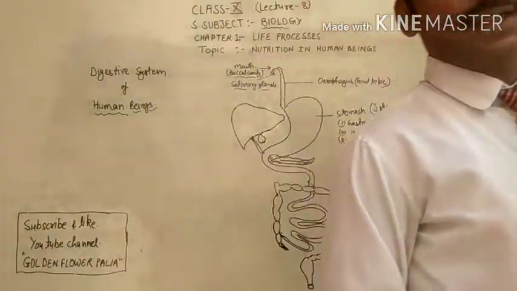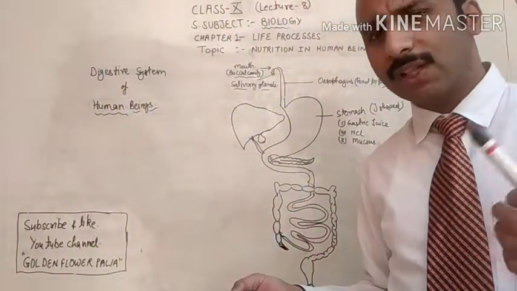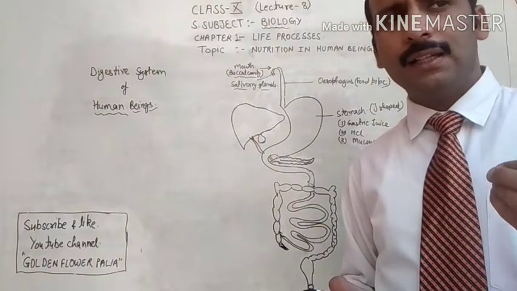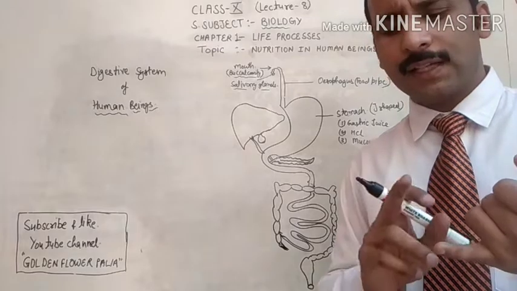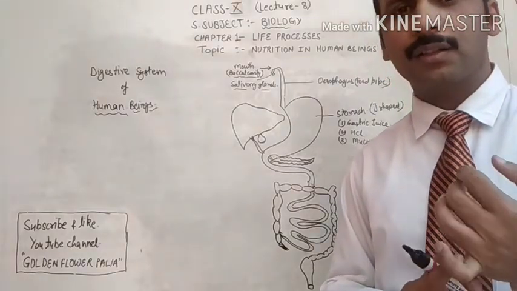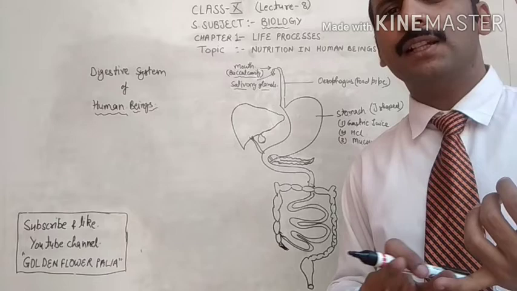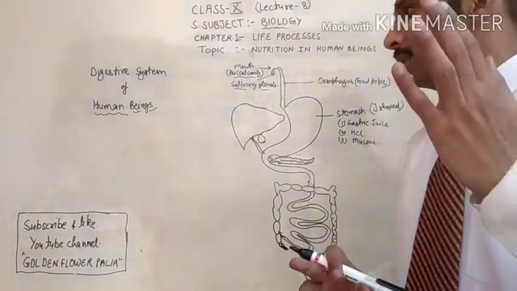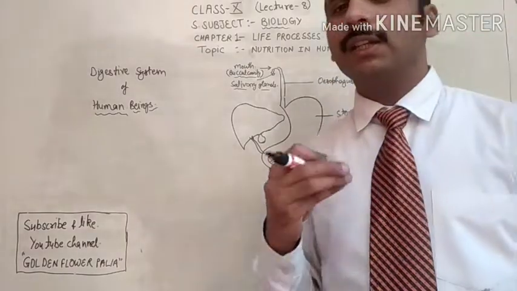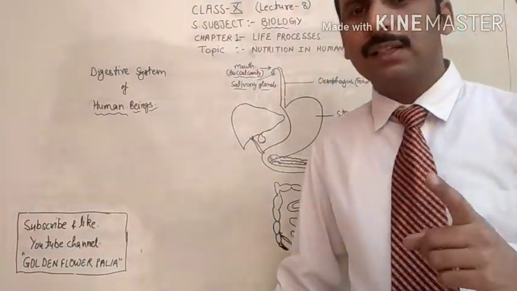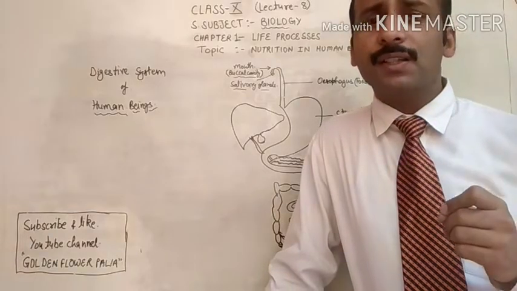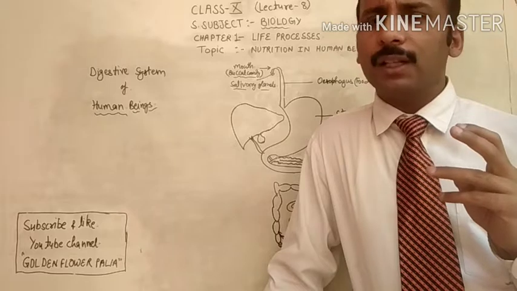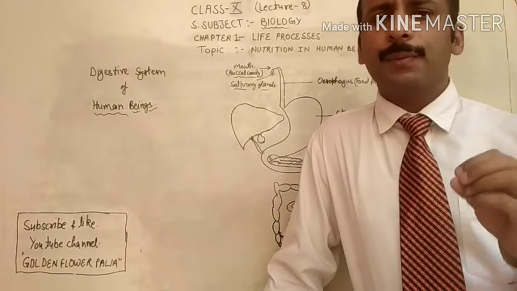Gastric juice is a collection of different chemicals secreted by the internal wall of the stomach, and it contains gastric lipase and gastric peptidase, which help in the digestion of the food. When we eat food, it contains nutrients, which we studied when we started this chapter: proteins, fats, carbohydrates, minerals and vitamins. All these nutrients are present in our food.